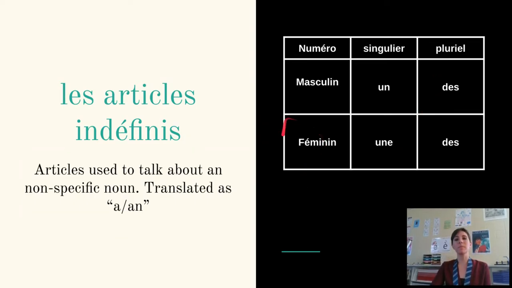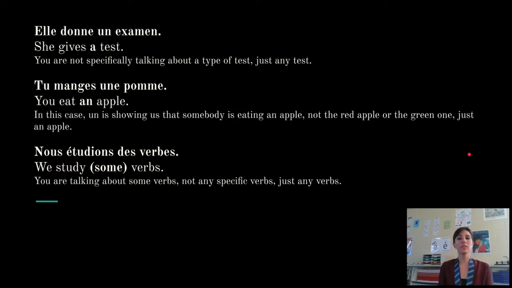If we have something feminine, like fille, a girl or daughter, and it's singular, we use une fille, a girl or daughter. If we have multiple girls or daughters, we would say des filles. Here are some examples. Elle donne un examen. She gives a test. You're not necessarily talking about a specific test. We didn't say the test on algebra. We said a test. So we're talking about any old test.